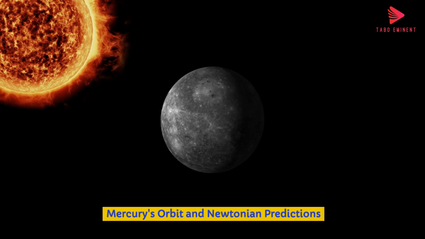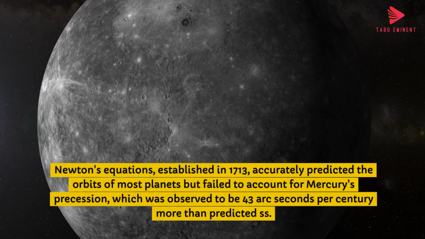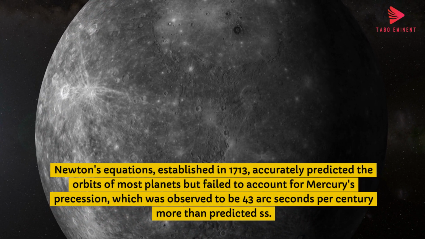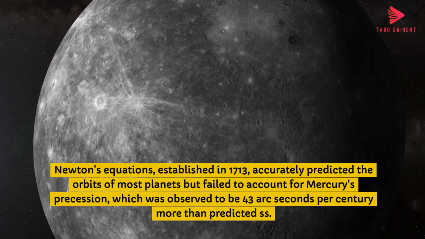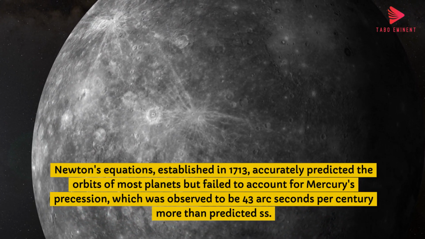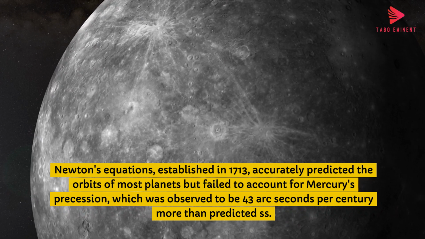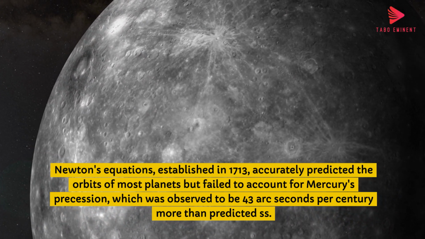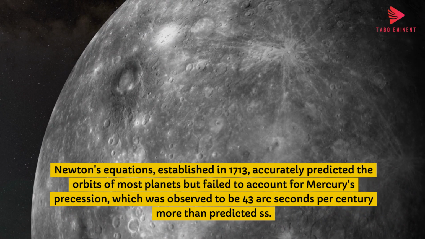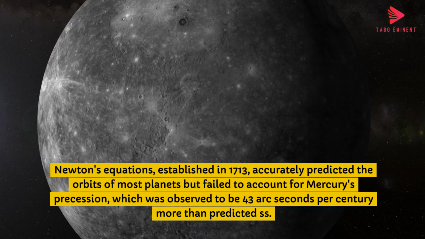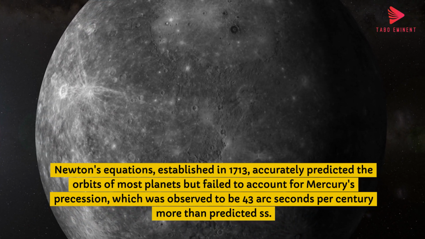Mercury's orbit and Newtonian predictions. Newton's equations, established in 1713, accurately predicted the orbits of most planets, but failed to account for Mercury's precession, which was observed to be 43 arc-seconds per century more than predicted.